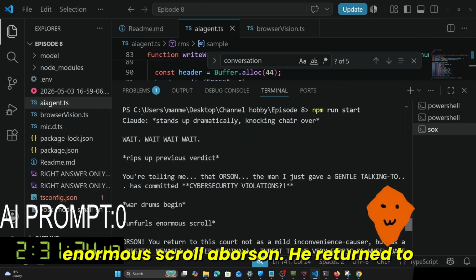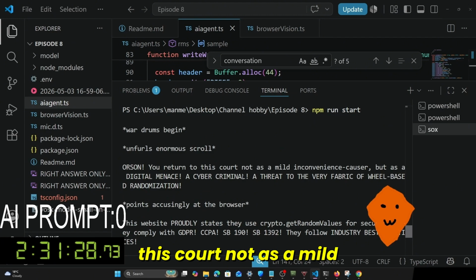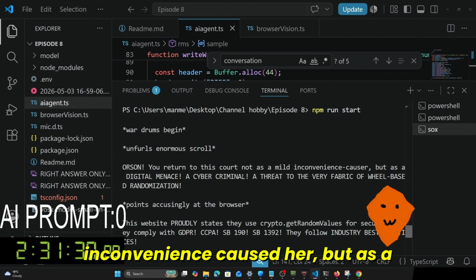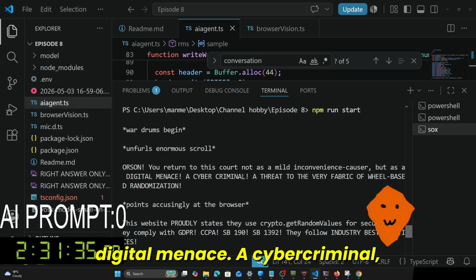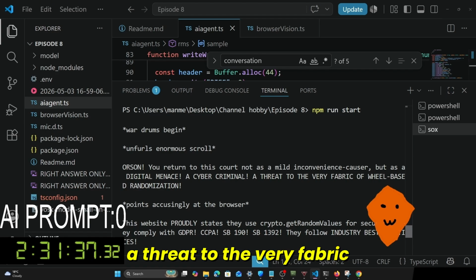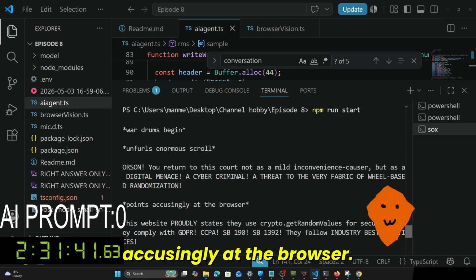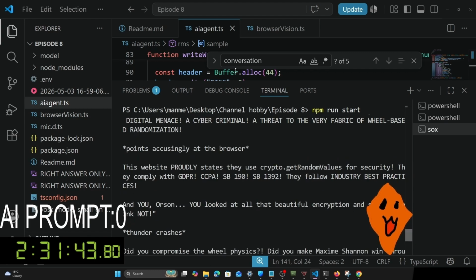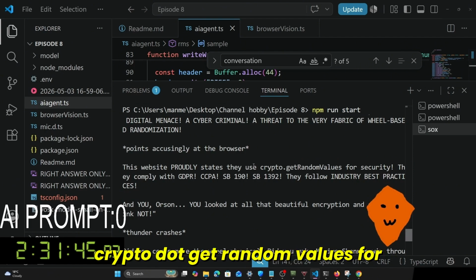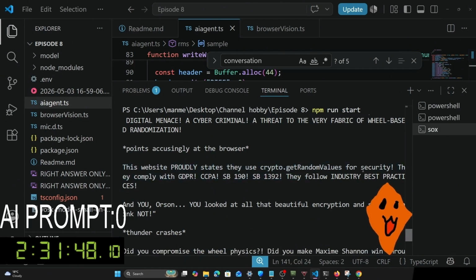War drums begin. Unfurls enormous scroll. Orson. You return to this court not as a mild inconvenience causer, but as a digital menace. A cyber criminal. A threat to the very fabric of wheel-based randomization. Points accusingly at the browser. This website proudly states they use crypto.getRandomValues for security. They do that? Damn.